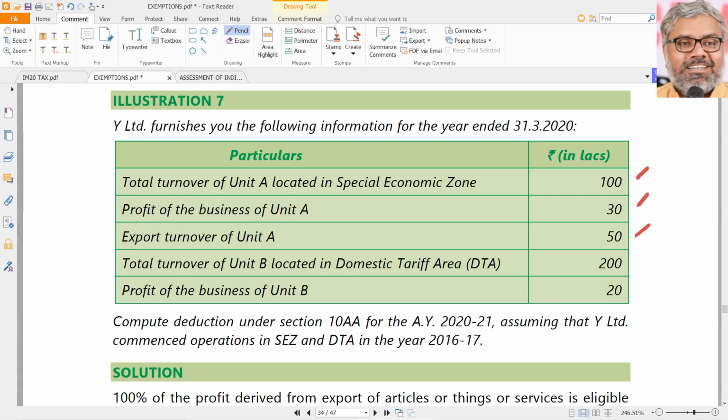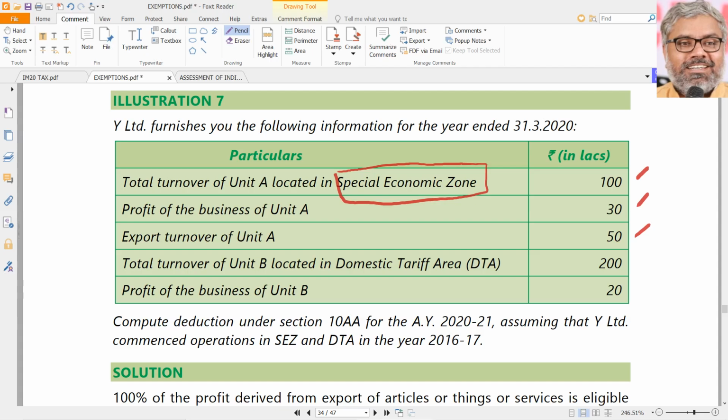We don't need to worry about any other names. We don't need to know also. Those will be known to you anyway in the Customs Act later and finally. But right now, special economic zone is our only buzzword, and that is the only thing which is eligible for exemption. Domestic tariff area, all other things, we don't care.